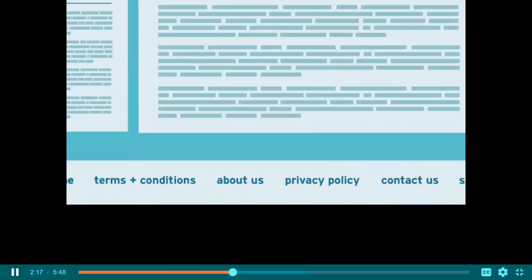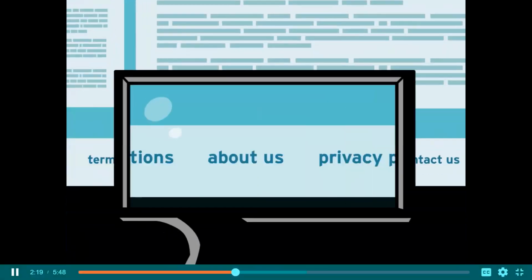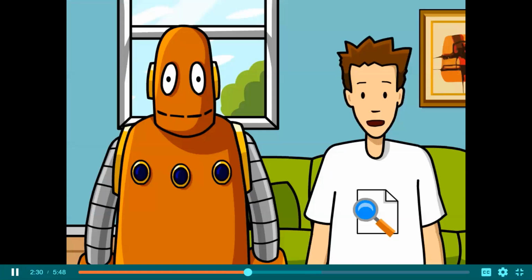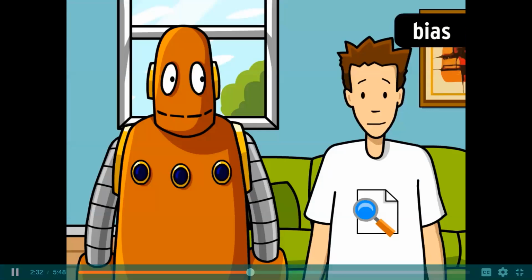First, do a little detective work about the site itself. Most homepages have an about link, often at the very bottom. It'll take you to a statement by the editor or publisher laying out who they are and what they stand for. This is a good place to look for any potential bias or slant in their viewpoint.